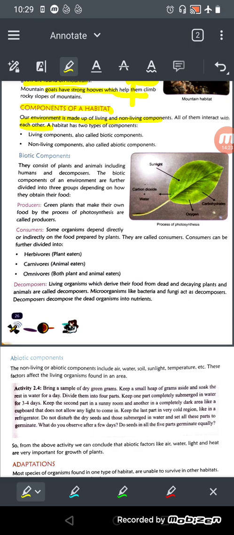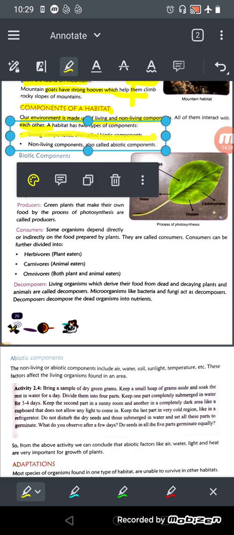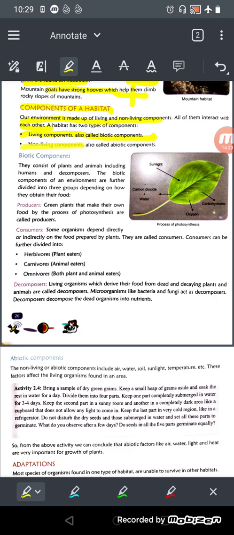So a habitat has two types of components. The first is the living component, which is called the biotic component. And the second one is the non-living component, which is called the abiotic component.